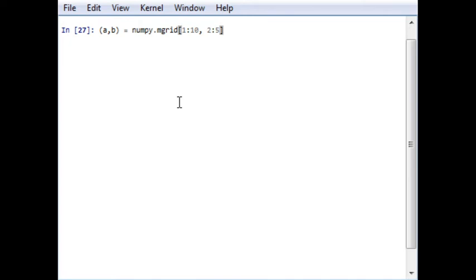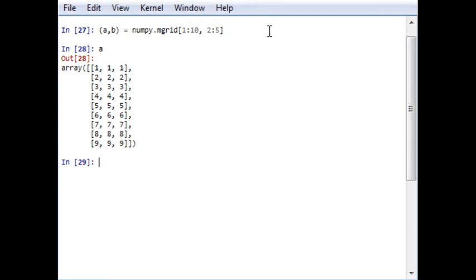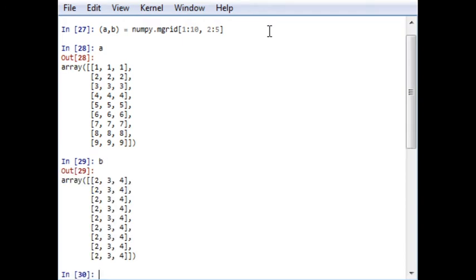It will construct a grid where the x-axis has points from 1 to 10 and the y-axis has points from 2 to 5. So it will construct a multi-dimensional mesh grid. And let's see what the output will be. A will be 1 to 9, B will be 2 to 4. It excludes the endpoint here.